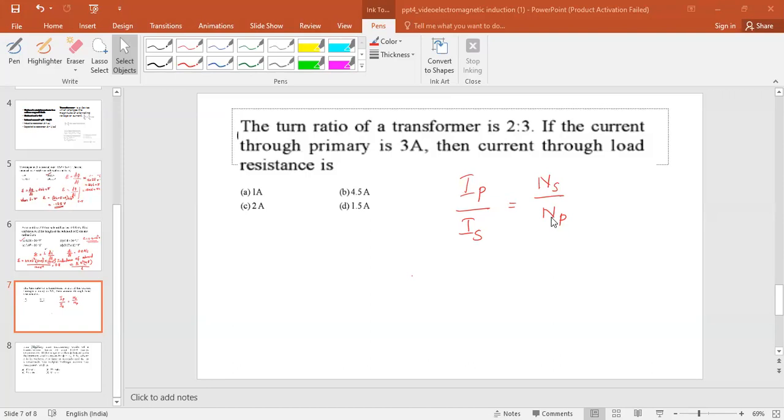NS is the number of turns of the secondary, NP is the number of turns of the primary. The transformer turn ratio is given as 2:3.